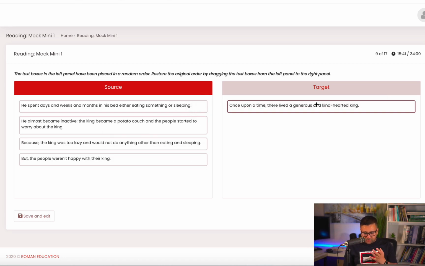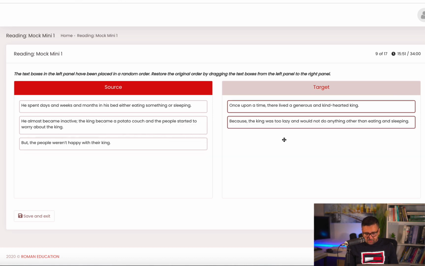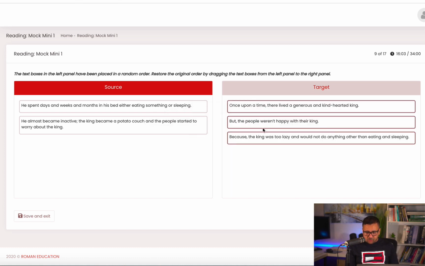Now we have another question which is quite easy, so I'll just quickly go through this question. Once upon a time, we all know that this is a very common way of starting the paragraphs. There lived a generous and kind-hearted king, and then after, maybe this one, because the king was too lazy and would not do anything other than eating and sleeping. But it's not making sense. Why? Because it's giving me reason, but reason for what? I think it is giving me reason for this. But the people weren't happy with their king because the king was too lazy and would not do anything other than eating and sleeping.